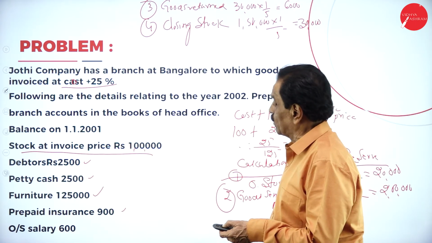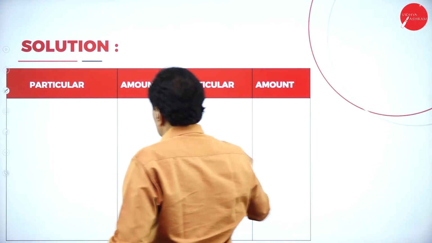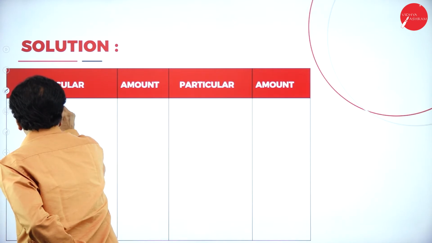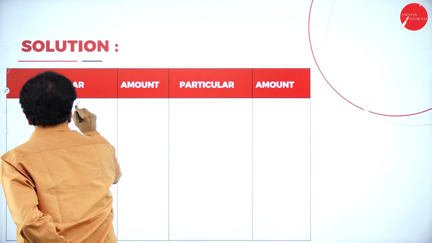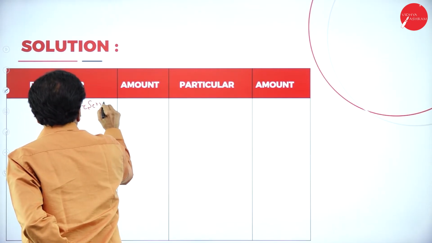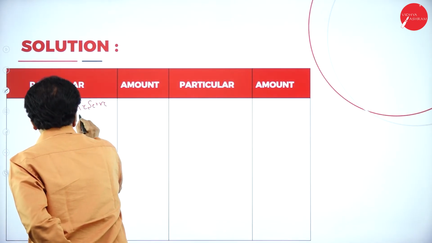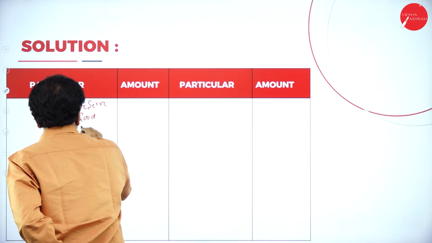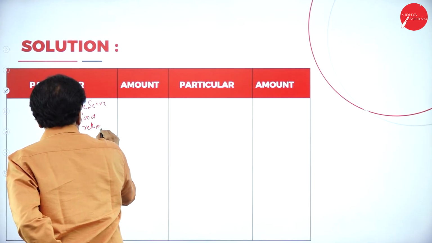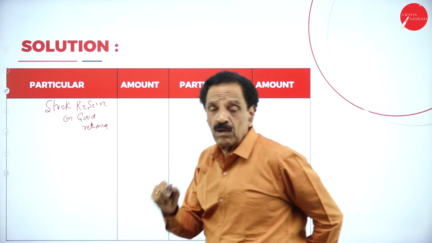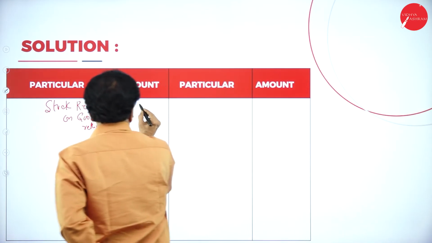Goods return is 30,000 here. Stock reserve on goods returned, 1 by 5 means 6,000.